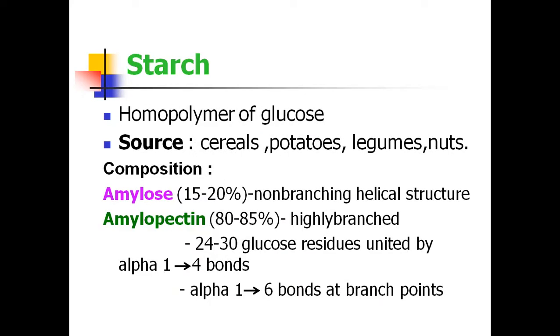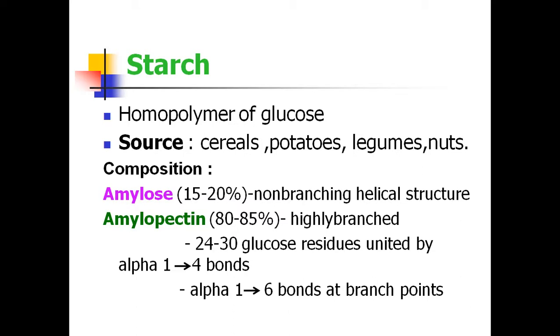Let us see the examples of homopolysaccharides one by one. Starch is the first and foremost important example. Starch is a homopolymer of glucose, meaning the repeating unit in starch is glucose. The sources of starch are mainly cereals, potatoes, legumes and nuts.